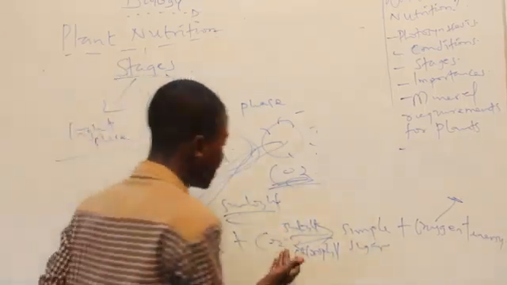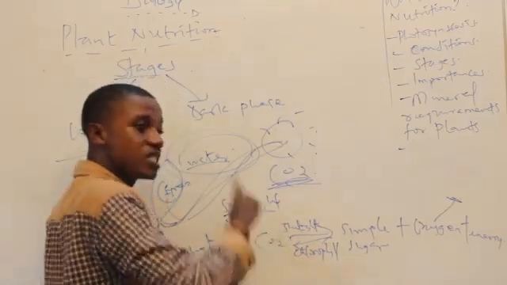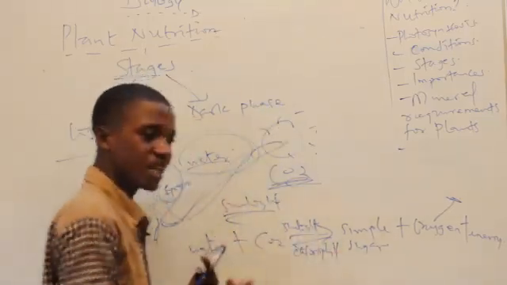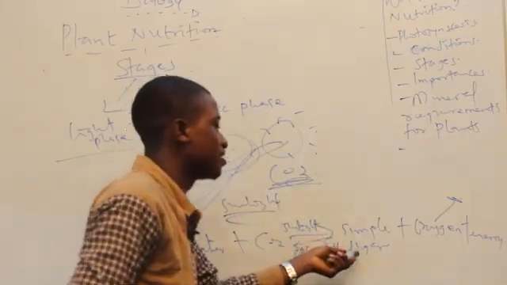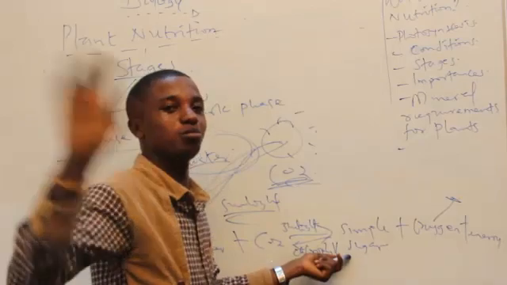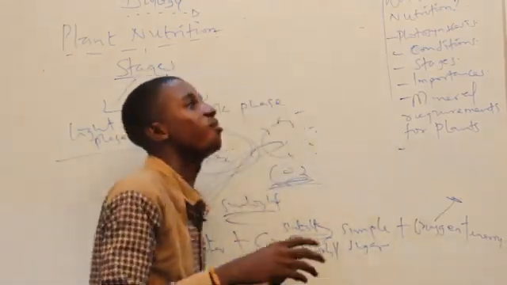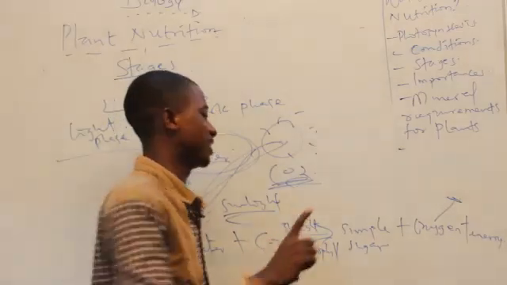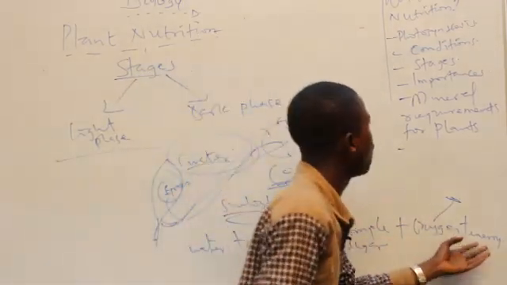Now we've established the fact that deals with the coming in of water. We've looked at CO2, and I said when these two tend to react in the presence of sunlight, which is an external factor, and chlorophyll, which is an internal factor, a simple sugar is produced. Now this sugar in this case is not Dangote sugar. It is not those sugar in your kitchen. This sugar talks about something more. Let's just say it's imaginary. So we have simple sugar, we've got oxygen, and we've got energy.